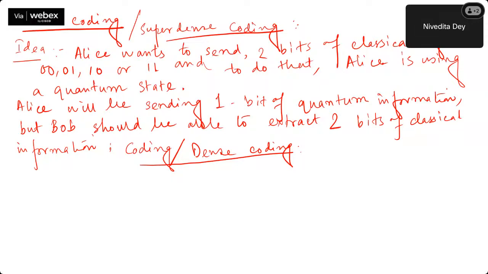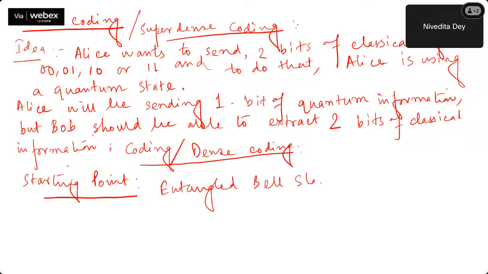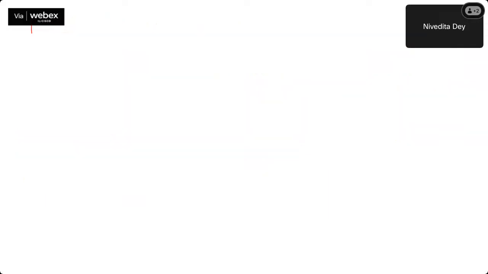Now again, we have to use an entangled state in order to achieve this. So the starting point is again one of the Bell states. The starting point for this as well will be the entangled Bell state. So the general idea, or say algorithm flow, is kind of that.